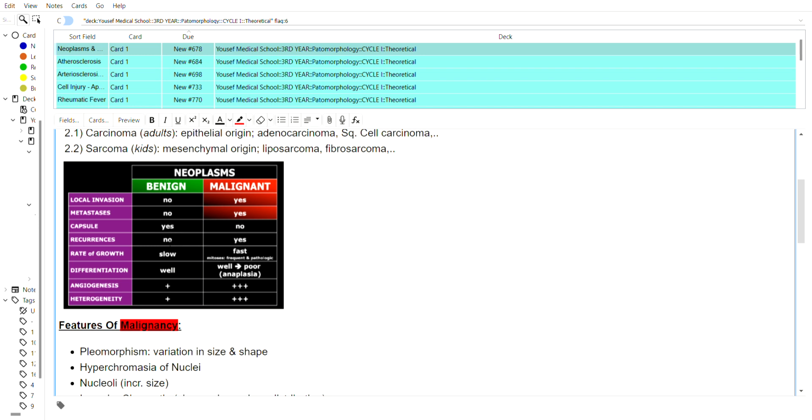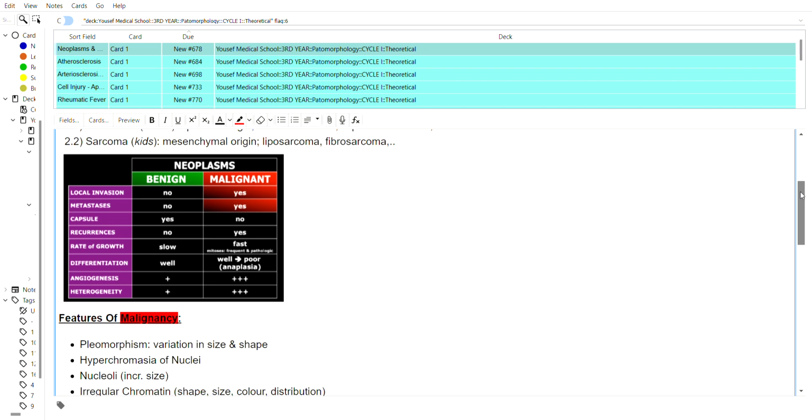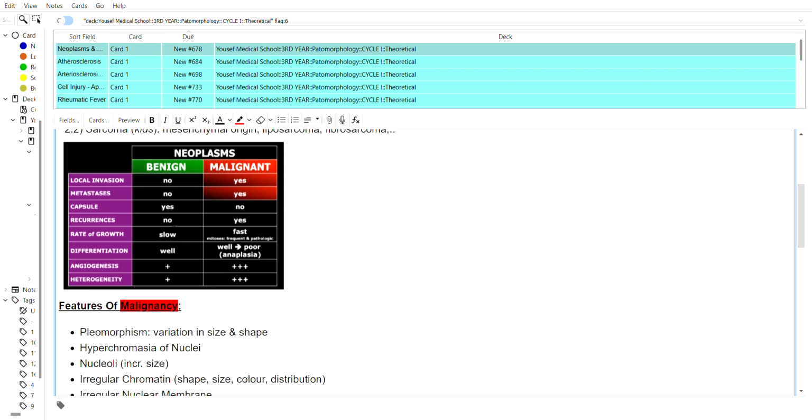They do not have recurrences. They have a slow rate of growth, not like the malignant one, which is the bad one. And they have good differentiation, so you could well tell apart a benign neoplasm from the surrounding tissue, right? And angiogenesis and heterogeneity with respect to the malignant one are decreased, right?